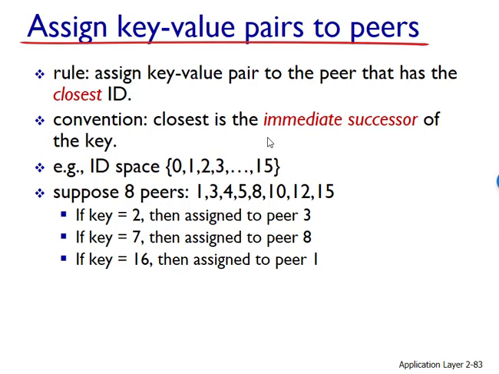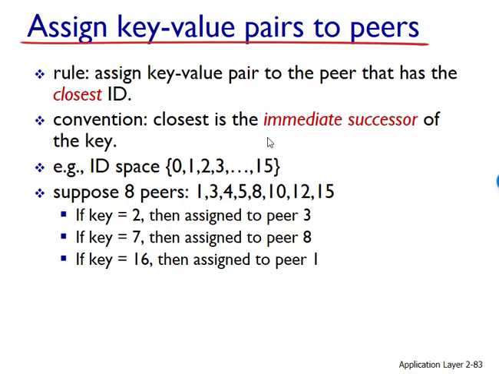Suppose n equals 4, so that all the peer and key identifiers are in the same range from 0 to 15. What we're saying there is that there are 4 bits. All bits turned off is a 0, all bits turned on is 15. Further, suppose that there are 8 peers in the system with identifiers 1, 3, 4, 5, 8, 10, 12, and 15.